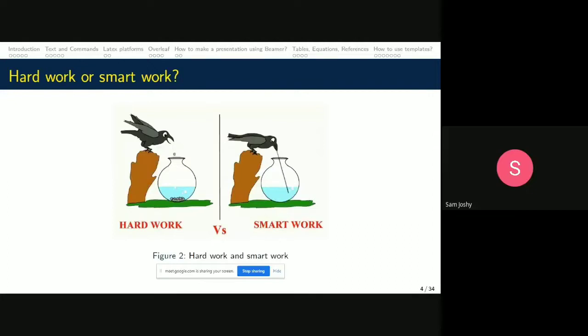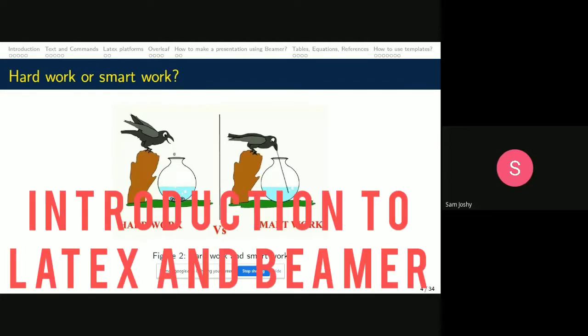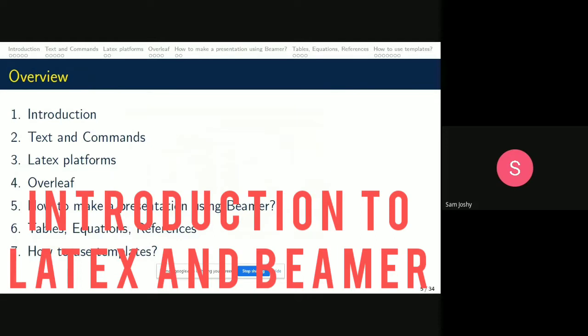Like we have to prepare documents for presentations, spreadsheets. We might have to prepare articles, project reports. We were using Microsoft Word for many years, and nowadays we are using more of LaTeX and the Overleaf platform. So what is LaTeX? That will be presented in this session.